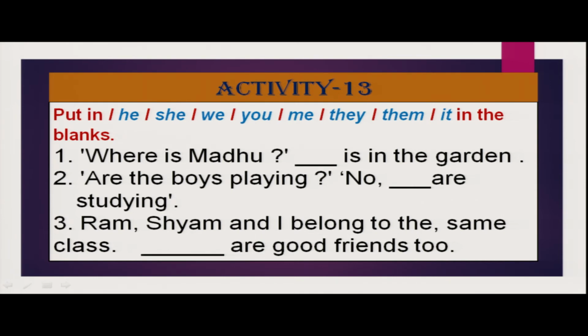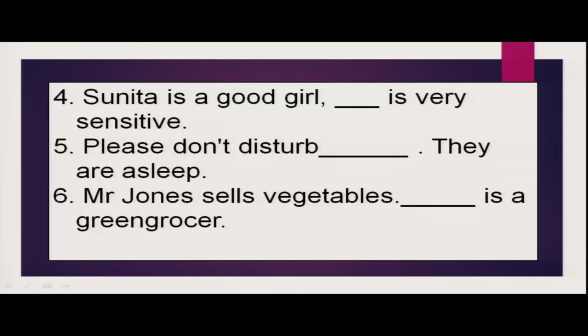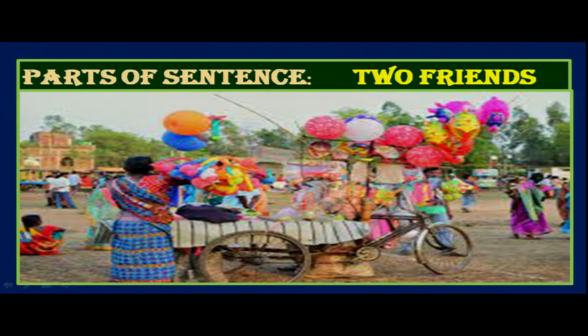So my dear children, you can do all these activities, then you can have better practice and you can use the pronouns. Sunita is a good girl. She is very sensitive. Please don't disturb. They are asleep. So please don't disturb them. They are asleep. Mr. Jones sells vegetables. He is a greengrocer.